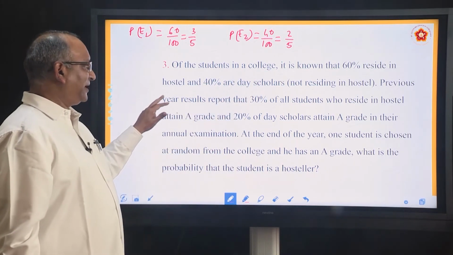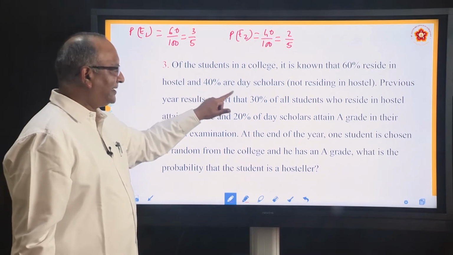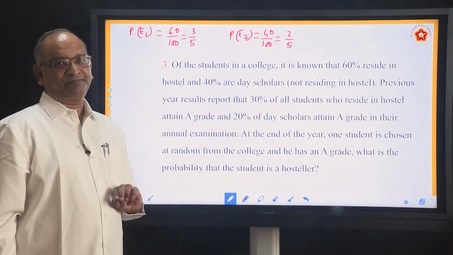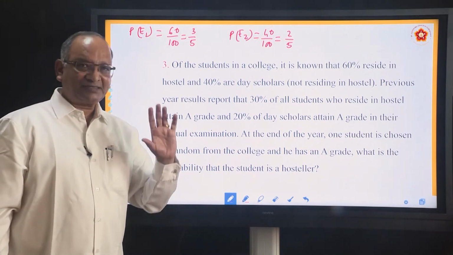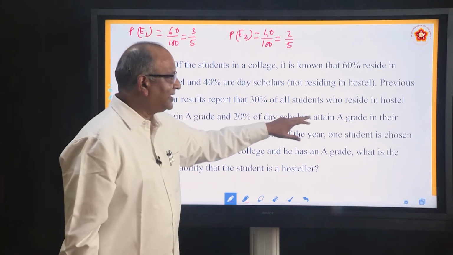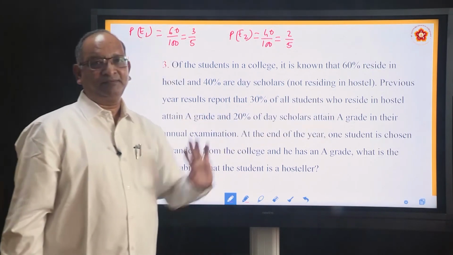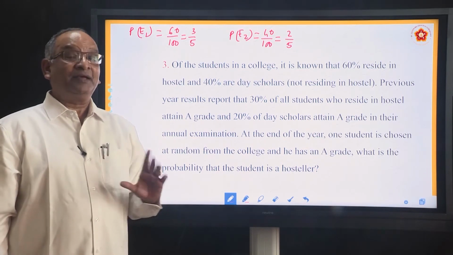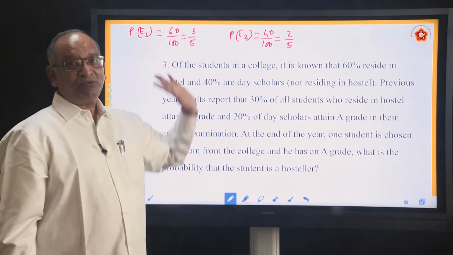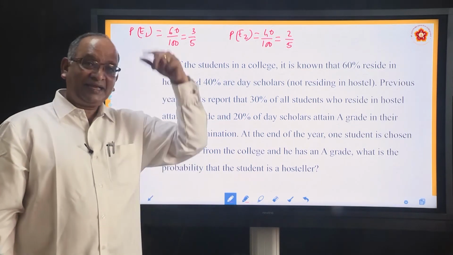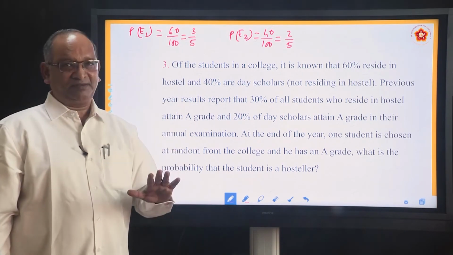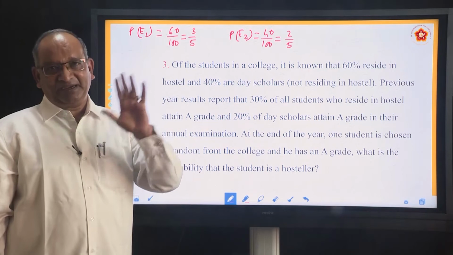Previous year results report that 30% of all students who reside in the hostel attain A grade. 30% of hostlers are able to get A grade. 20% of day scholars are able to attain A grade. What is this A grade? This is that A which we are talking about. If this is E1 and E2, A is getting A grade. A becomes the third event on top of E1 and E2.